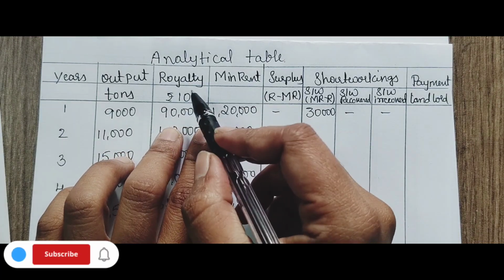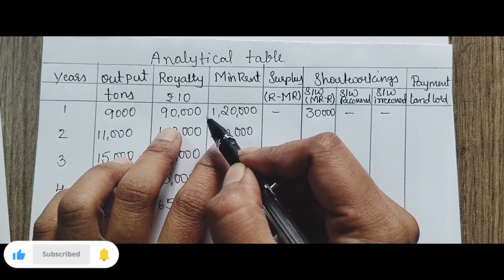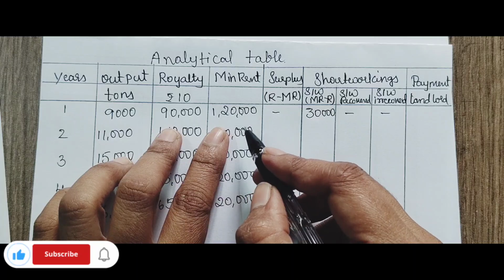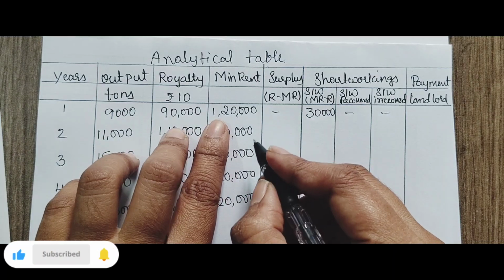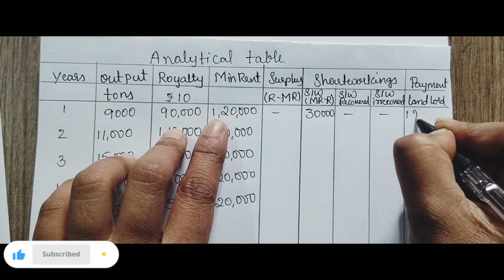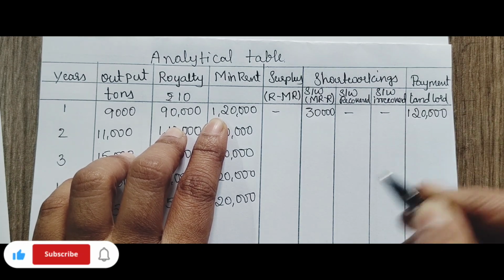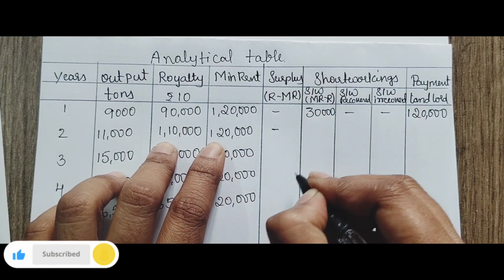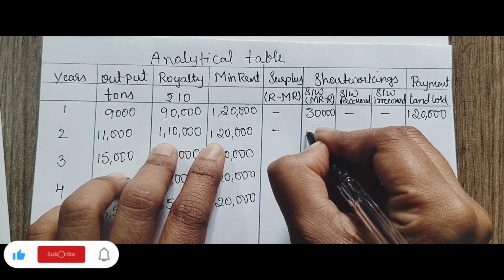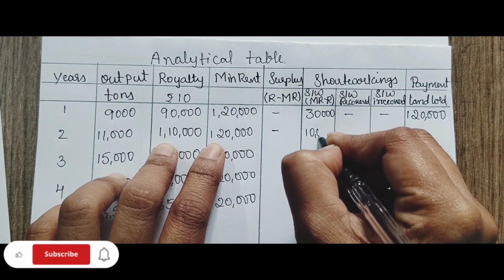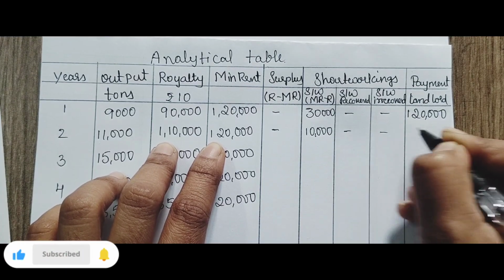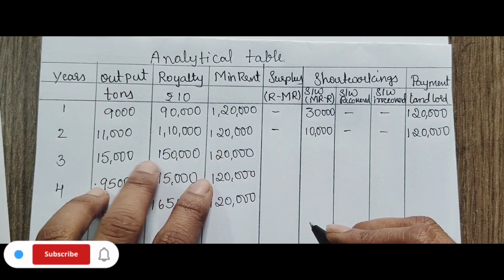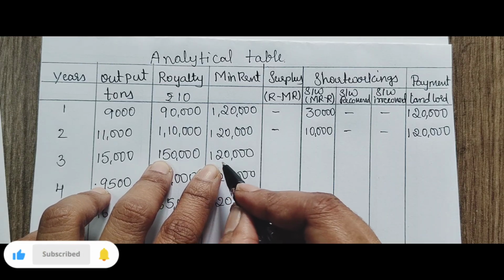This is the minimum guaranteed amount. Immediately after you start the work, production will not reach the level, so you have an assured or guaranteed amount till the royalty increases. This minimum rent you are going to pay to the landlord, 1,20,000. Now come to the second year. Again, there is no surplus, but short working has occurred, that is 10,000. Recovered nil, and to the landlord 1,20,000. Then in the third year, 1,20,000 and 1,50,000.